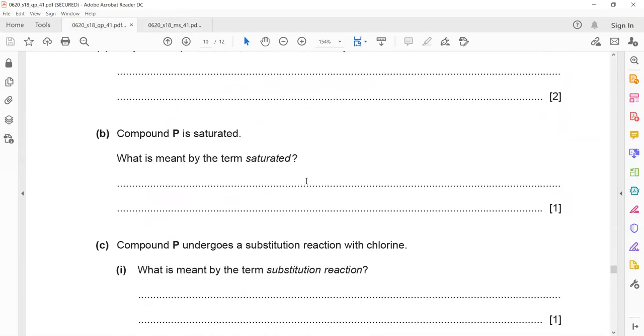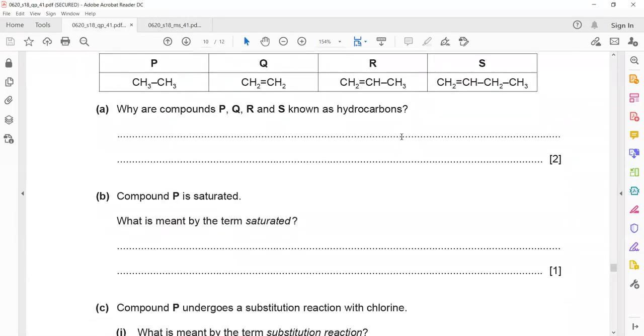Then compound P is saturated. The terms saturated and unsaturated do not have any relation with dissolving or not dissolving. In organic chemistry, if a compound contains a carbon-carbon single bond, we use the common term saturated. So what is meant by the term saturated here? In organic chemistry, the term saturated does not mean a compound can dissolve in water or any solvent.